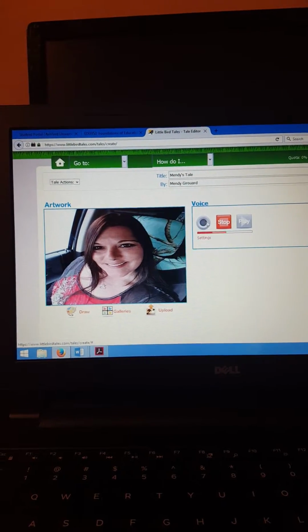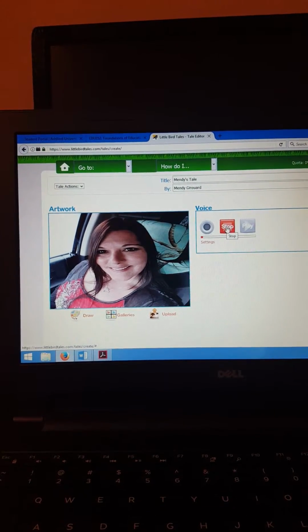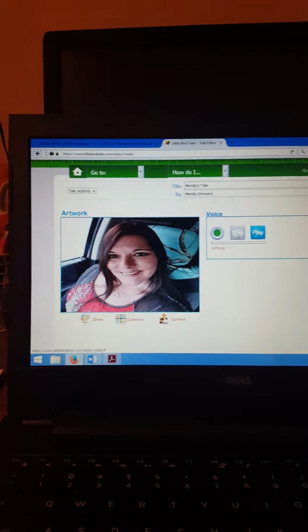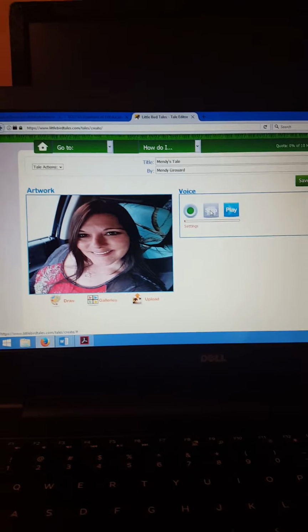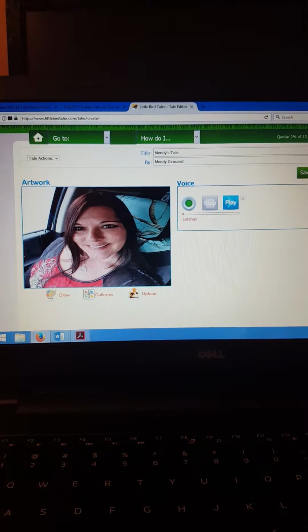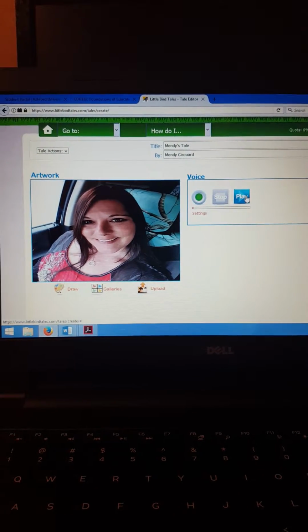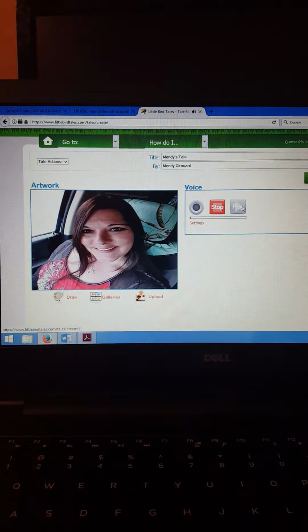Step 1, we will add a picture. And hit the stop button when you're done. Now if you want to preview what you've written, you hit the play button. Step 1, we will add a picture.